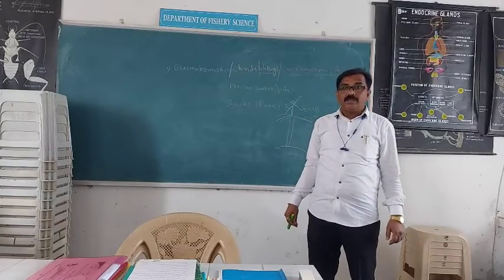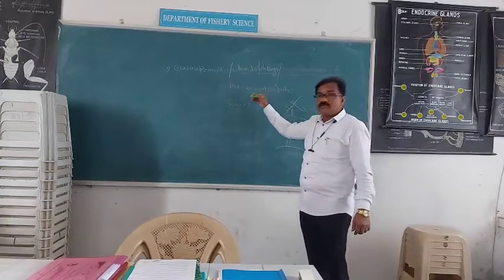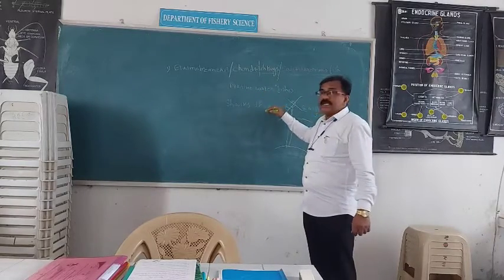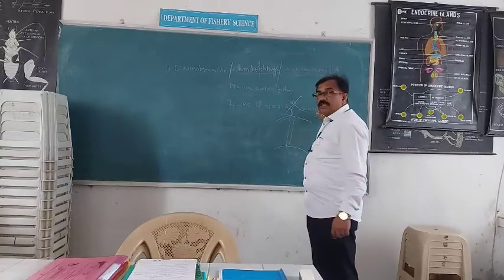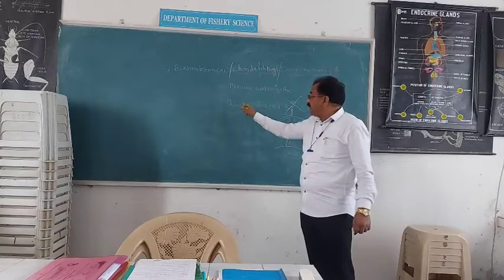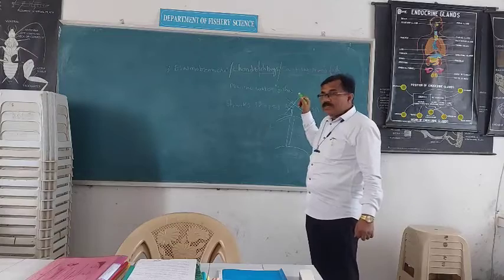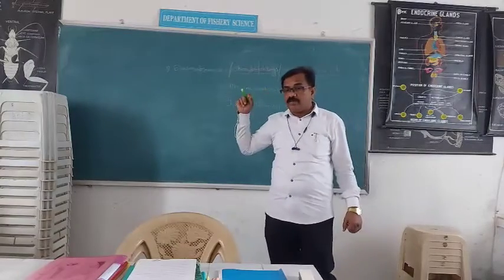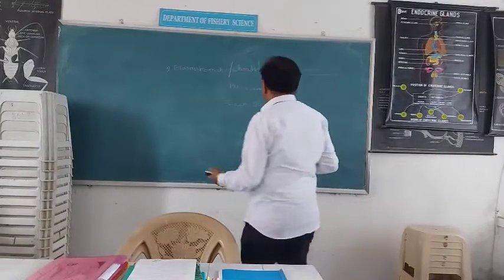Sharks, for example tiger shark; a number of sharks are present. Then skates, in which a number of species are found. In rays, a number of species are found. But commonly it is called as shark, skates and rays. That is the example. First we have drawn the diagram and then we have seen a few general characters.